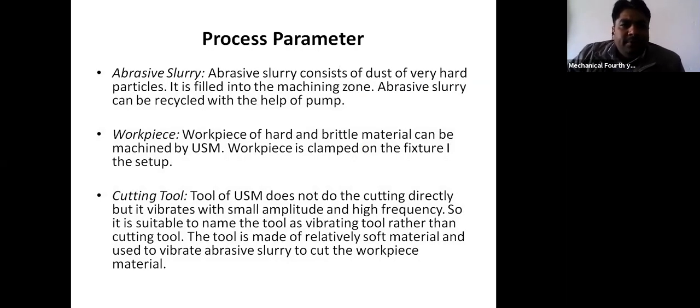Now the process parameters. The first process parameter is the abrasive slurry. This consists of dust of very hard abrasive particles, and it is filled in the machining zone. The abrasive slurry can be recycled with the help of a pump.